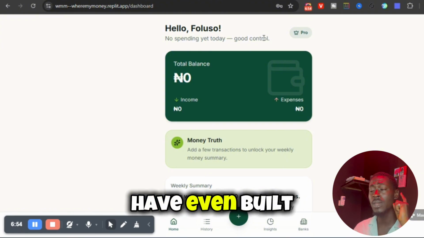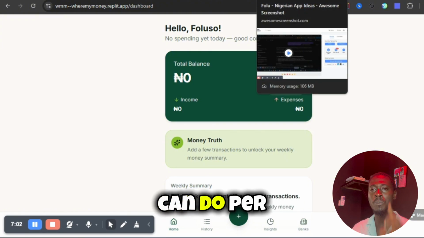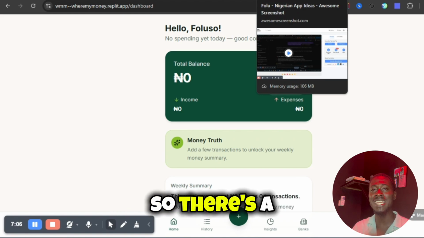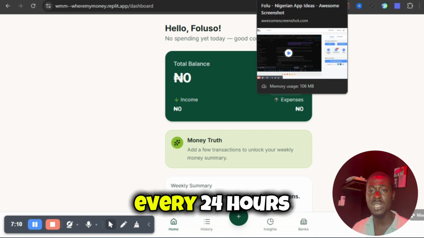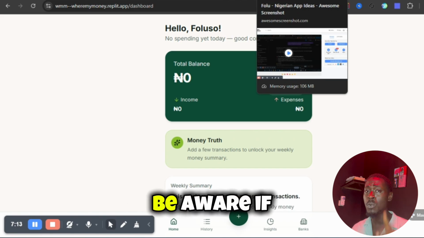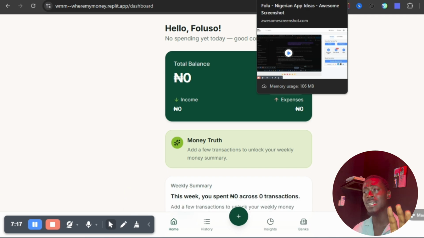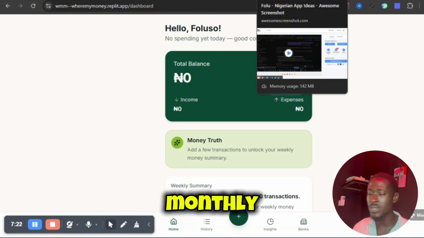And I could have even built it faster if not for the limit on what you can do per day with the free account on Replit. There's a limited amount of actions, but it refreshes every 24 hours. But be aware, if you stress it too much, Replit will just say pause and wait until the next refresh cycle, which they do monthly.